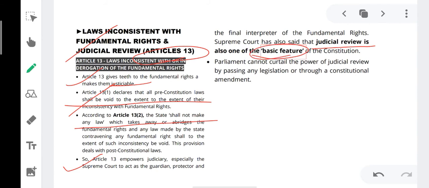Parliament cannot curtail the power of judicial review by passing any legislation or through any constitutional amendment, which means if tomorrow Parliament passes any amendment bill and tries to take away the power of judicial review from the judiciary, it will be declared null and void by the judiciary, because the power of judicial review is a basic structure of the Constitution and Parliament cannot amend the basic structure of the Constitution, as the Supreme Court said in Kesavananda Bharati versus State of Kerala case.